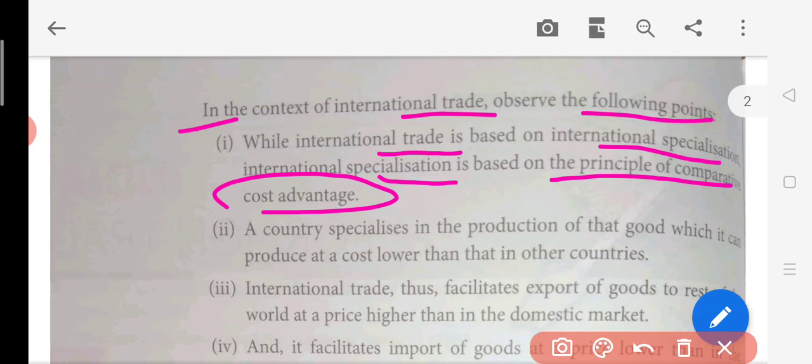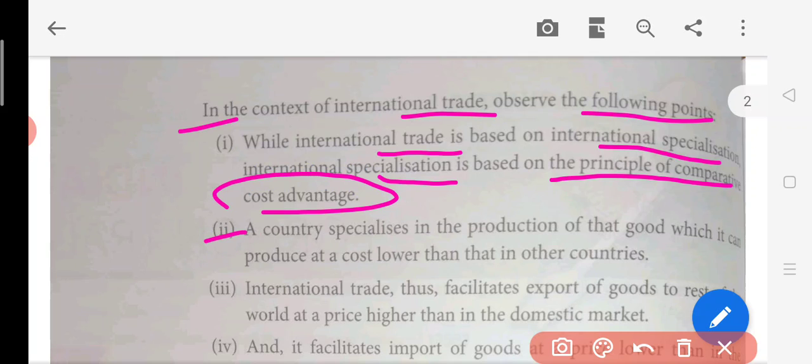Many other countries also import electronic goods from China, because if you manufacture them in our own country, the cost will be very high. So it is much better to import from other countries.